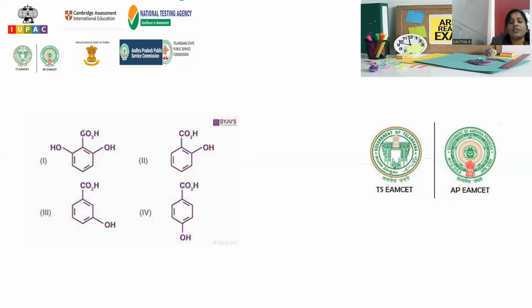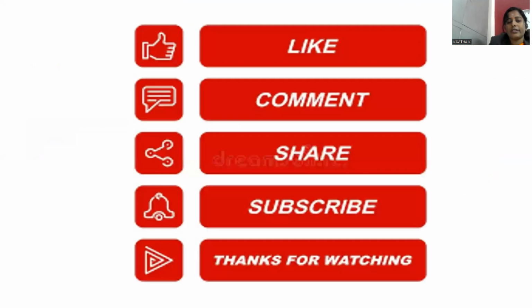So obviously option 1 is the least acidic compound. And the next, with OH very near, is the next level least compound. And meta is the next level least compound. Para is the highest acidic compound. So we can go for the order: 1 is least, 2 is next level, 3 is next level, and the highest is recorded for para-hydroxybenzoic acid. This is a comparison, and again it purely relies on what? The inductive effect, and the plus I effect operating over it.